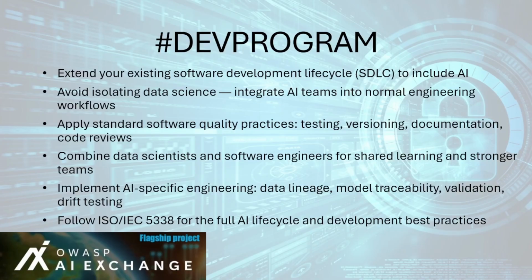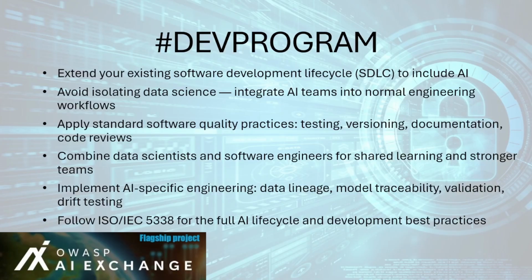Best practices are as follows. 1. Integrate teams. Combine software engineers and data scientists. Engineers bring process rigor. Data scientists bring model expertise. Each learns from the other. 2. Quality management. Continuously assess the quality of data science code, especially maintainability and test coverage, and coach teams to improve these over time. 3.